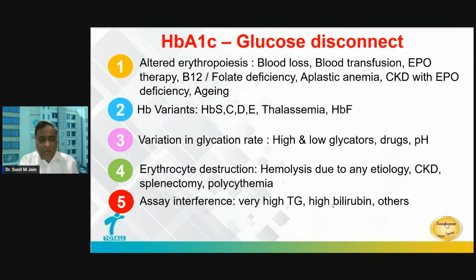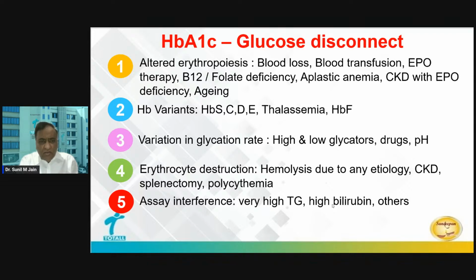That means the RBCs coming in the blood may be newer, more in number, and that's how the average changes. Since we are measuring the glycosylated hemoglobin as a percentage of total hemoglobin, the relationship we presume will not hold true, so there will be alterations. Many people can have hemoglobin abnormality itself, and that will again create a big issue in interpretation. Then there are people with a wide variety of glycation rate, like a CKD patient with a pH alteration, where glycation rate will change, and that's what I'm going to discuss also.